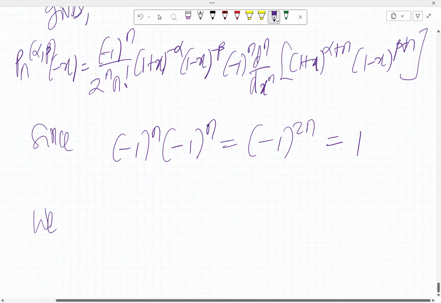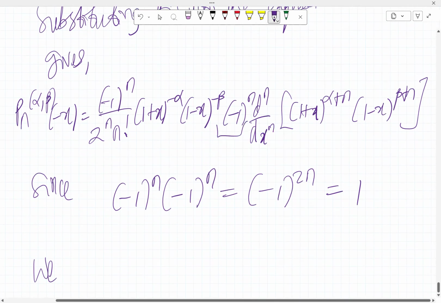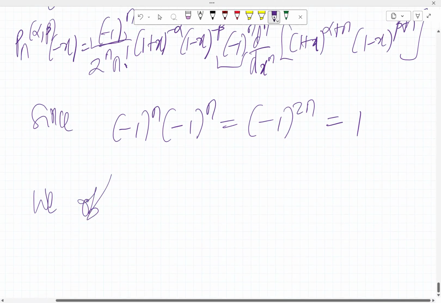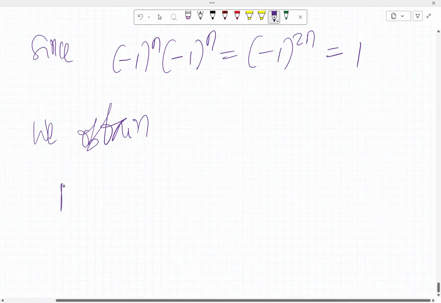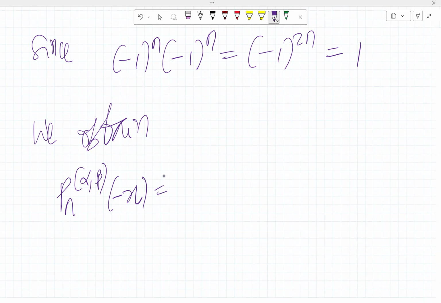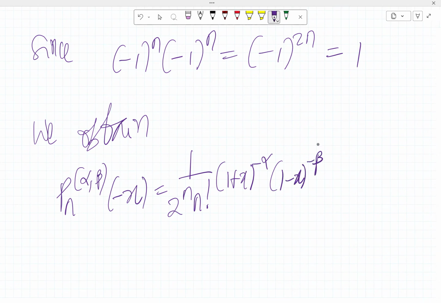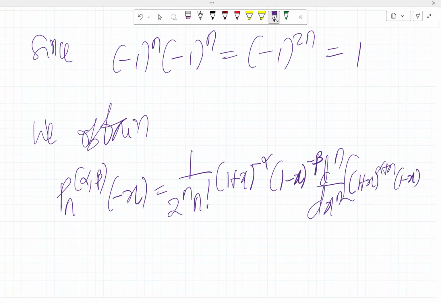Then we obtain P sub n alpha comma beta of minus x equals 1 over 2 raised to the power n, n factorial, 1 plus x raised to the power minus alpha, 1 minus x raised to the power minus beta, then d^n dx^n of 1 plus x raised to the power alpha plus n and 1 minus x raised to the power beta plus n, like that.